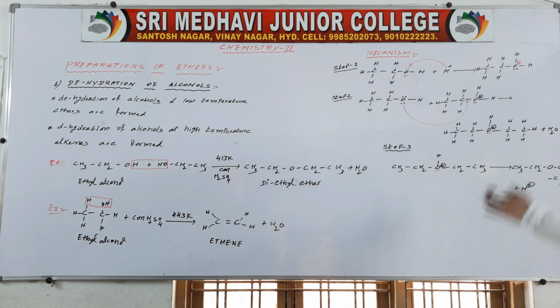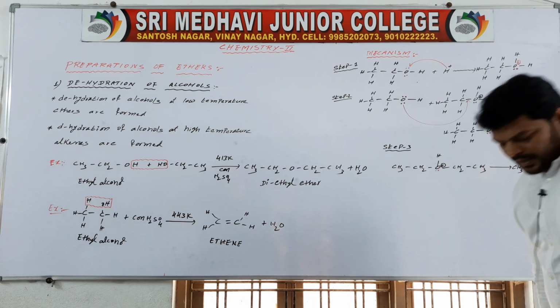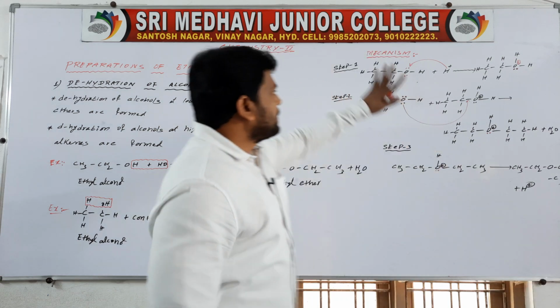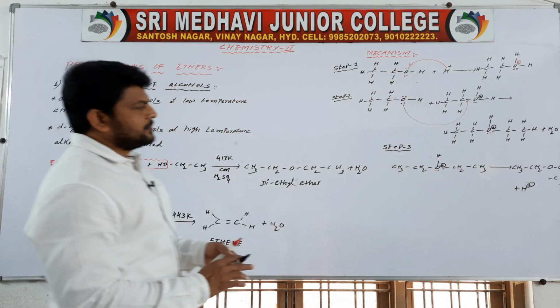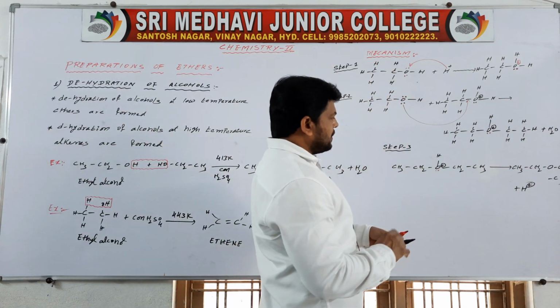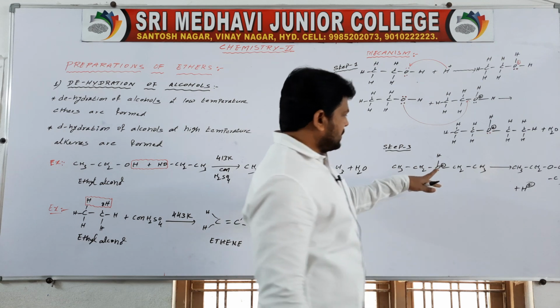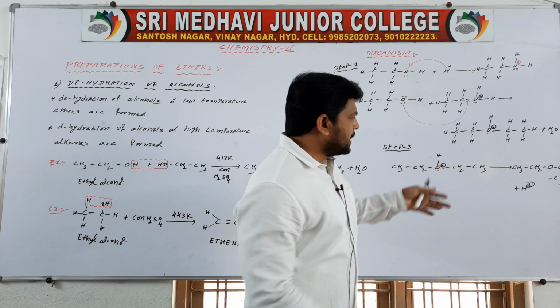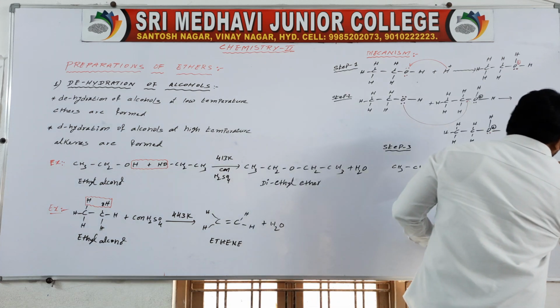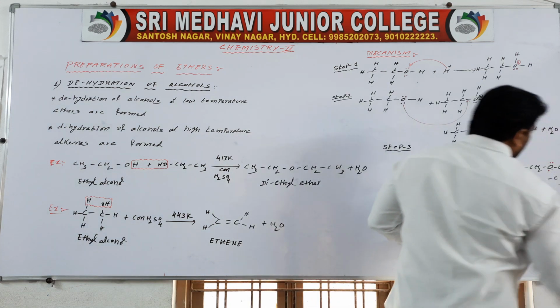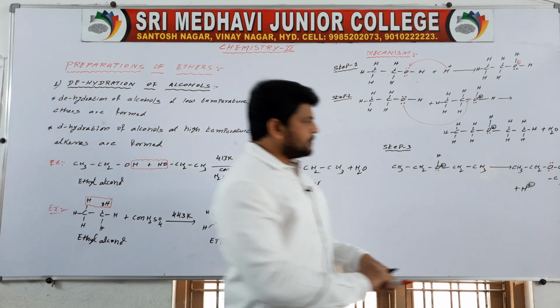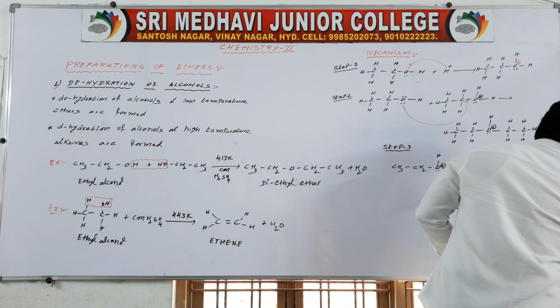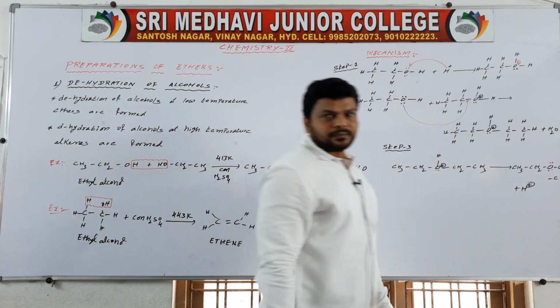So finally ether is formed in step 3. This is the mechanism of ether formation. When it cleaves, two lone pairs are formed.